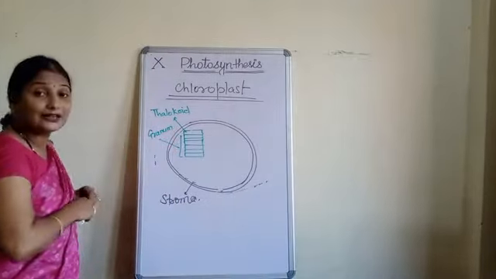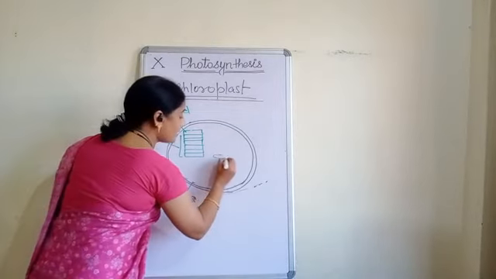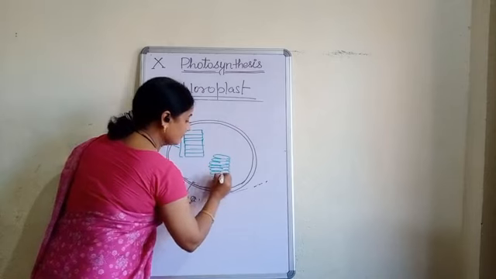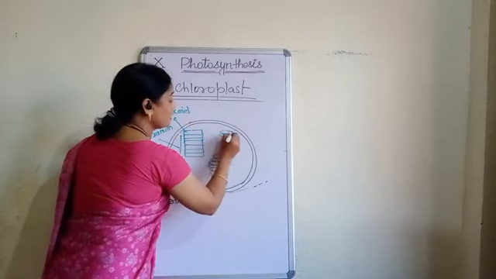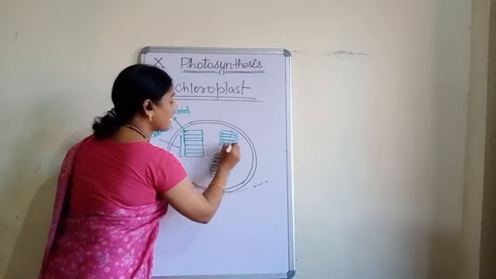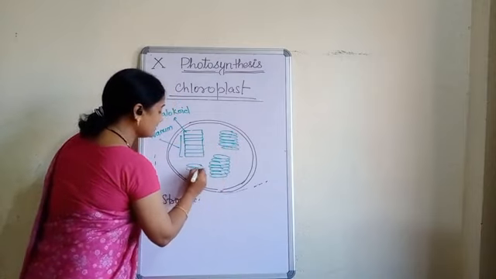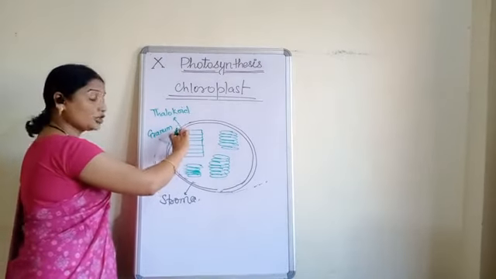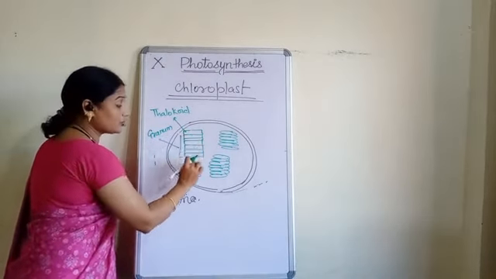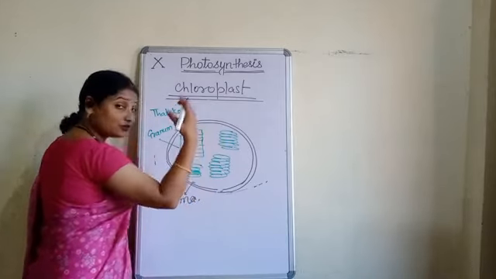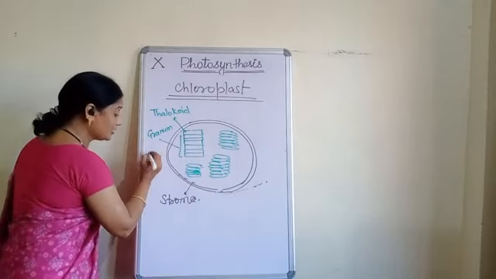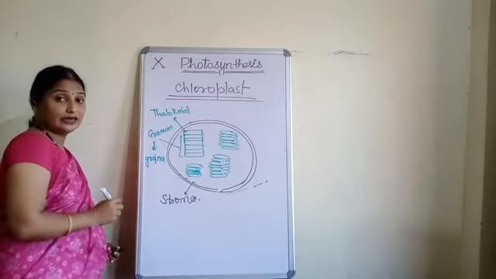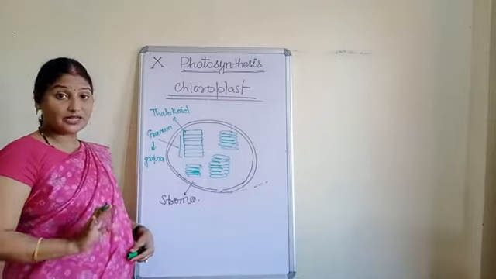Okay. So here I have drawn one, but we can see many granums like this. And the plural of granum is known as grana. So, this is singular when we are talking about the one stack, and if we are talking about 1, 2, 3, 4 and so on stacks, then the plural will be called grana. Clear? So, these 3 points are okay.